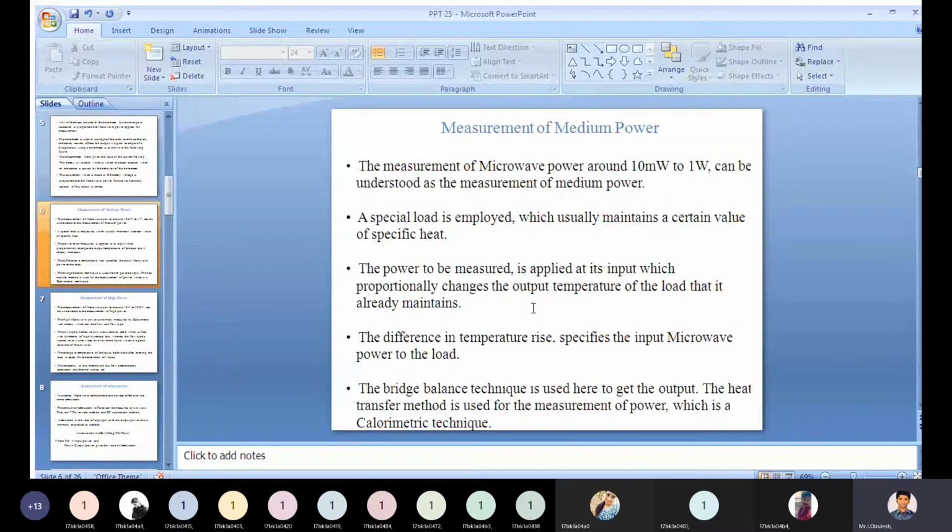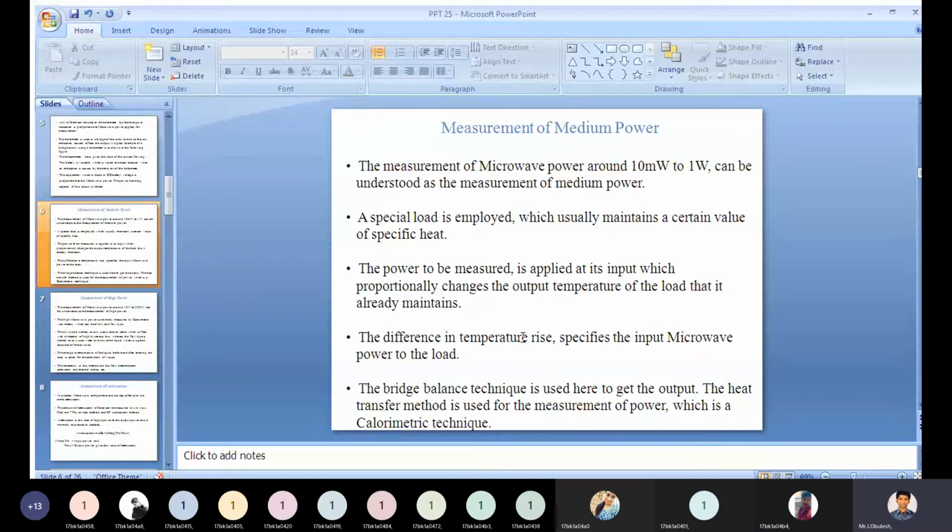Next, measurement of medium power. The measurement of microwave power, you need to see from that only. We have it in the first slide, right? You need to remember. The measurement of medium power is around 10 milliwatt to 1 watt. This can be understood as the measurement of medium power.